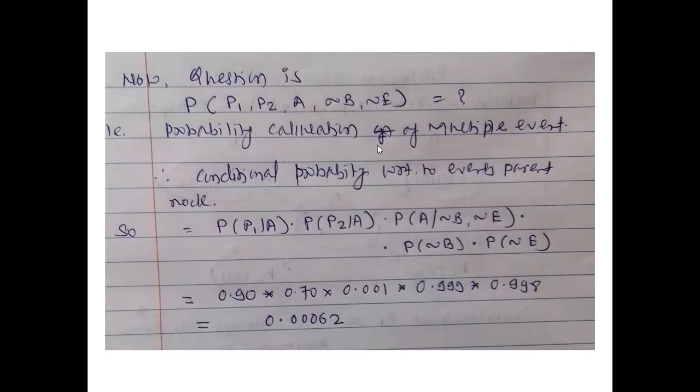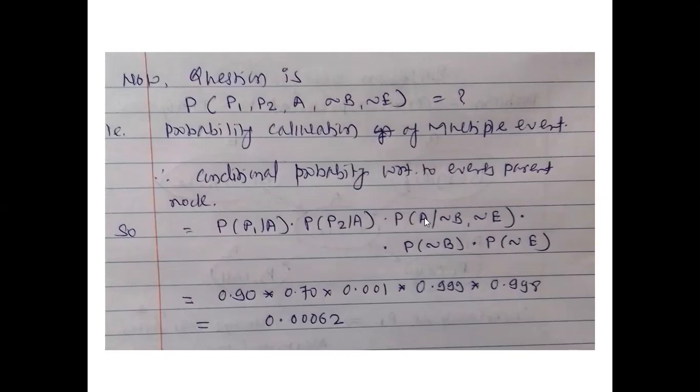So the probability calculation of multiple events is nothing but our Bayesian belief network. So conditional probability with respect to the events of the parent node. In the computation, P1 is compared with its parent node, P2 is compared with its parent node, likewise the others as well. So probability of P1 given A, into probability of P2 given A, into probability of A, alarming is there.